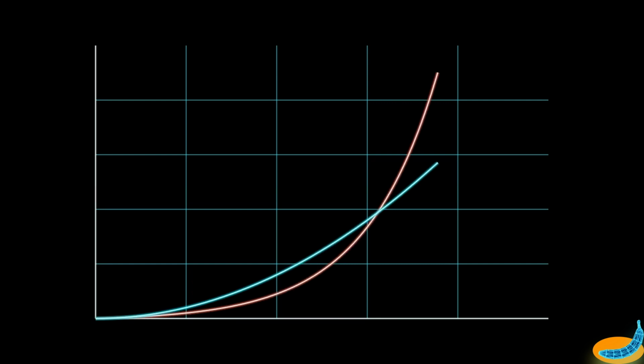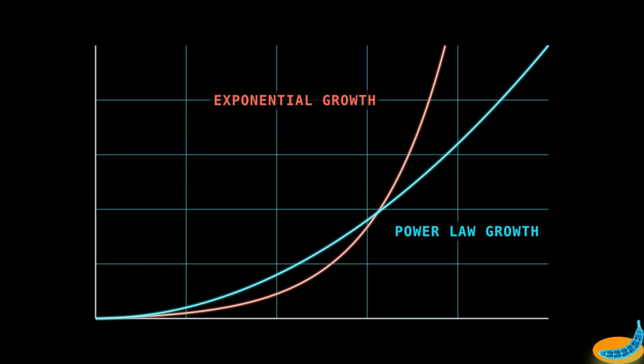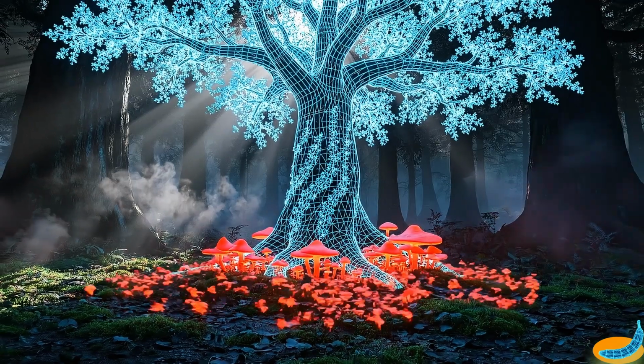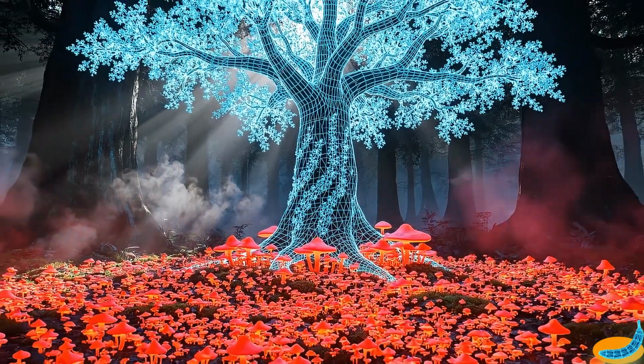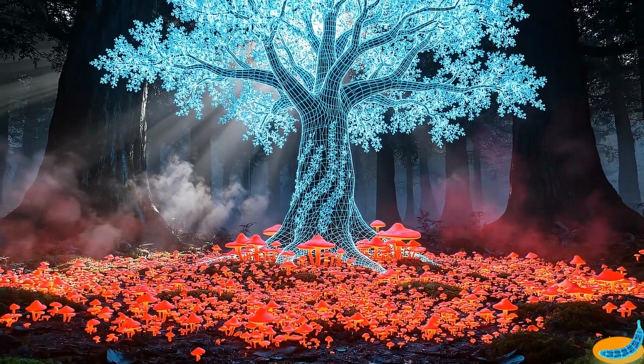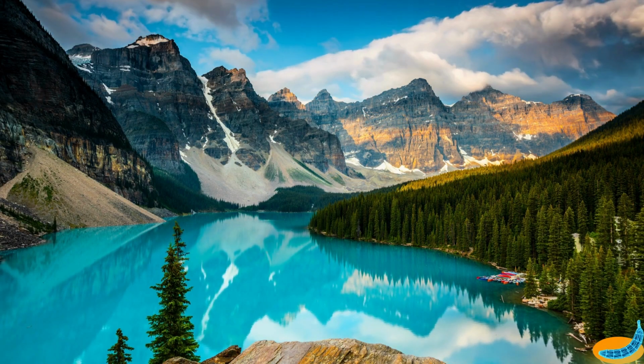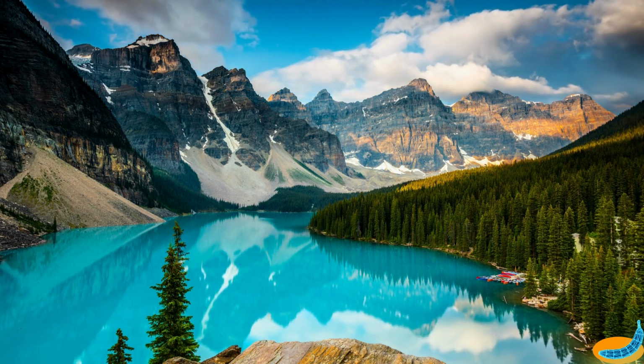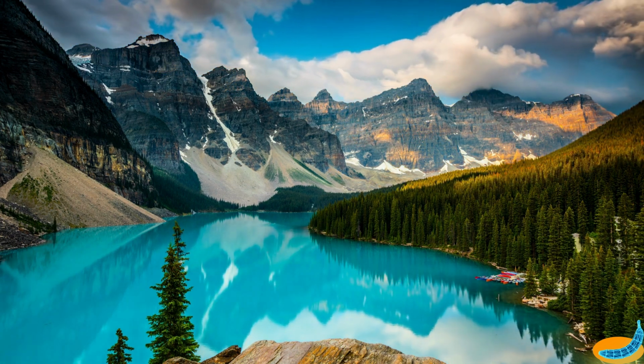One of the most common errors in science is confusing superlinear power law growth with true exponential growth. They both exhibit rapidly accelerating curves, but their underlying generating mechanics are fundamentally different. Before we dive into the math, there is a critical distinction we need to understand about how power laws and exponentials impact the natural world. Both power laws and exponentials are fundamental engines for how almost everything in our universe scales.